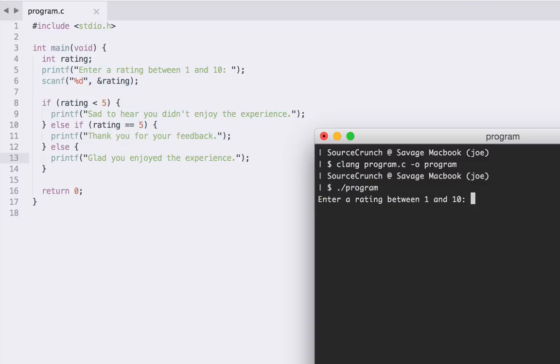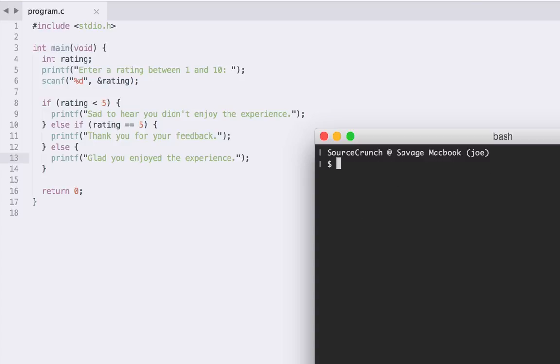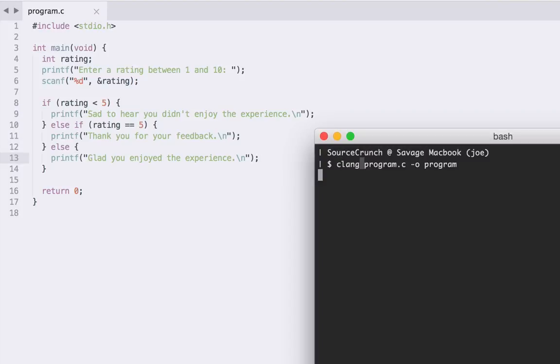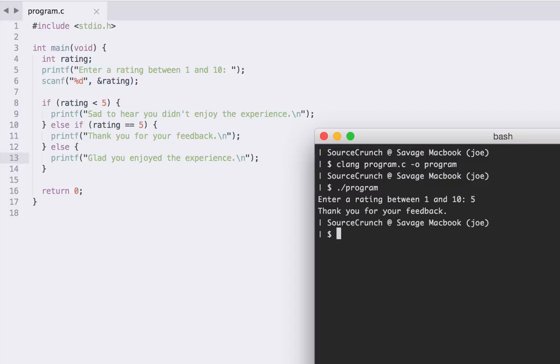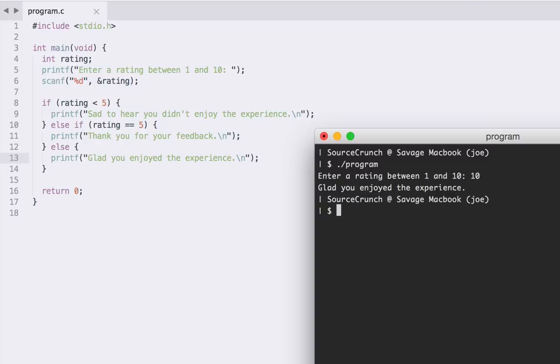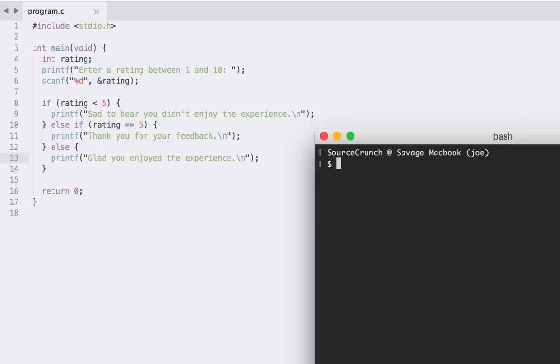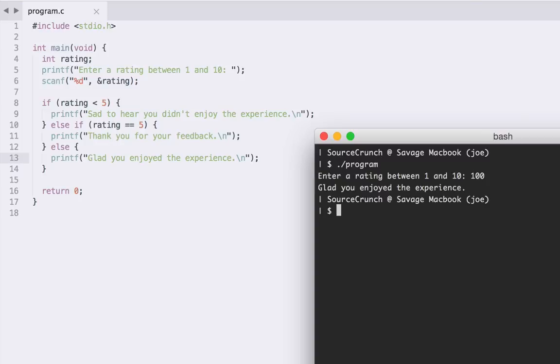It says enter a rating between 1 and 10. And if we play by the rules, this is going to work. So we can put 5. Thank you for your feedback. And oops, we should actually have some new lines in here. Let's just insert those quickly. Okay, let's save. Let's recompile. Let's rerun. So 5. Thank you for your feedback. We can go again. 10. Glad you enjoyed the experience. 1. Sad you didn't enjoy the experience. But if we put something in here like 100, it's going to say glad you enjoyed the experience.